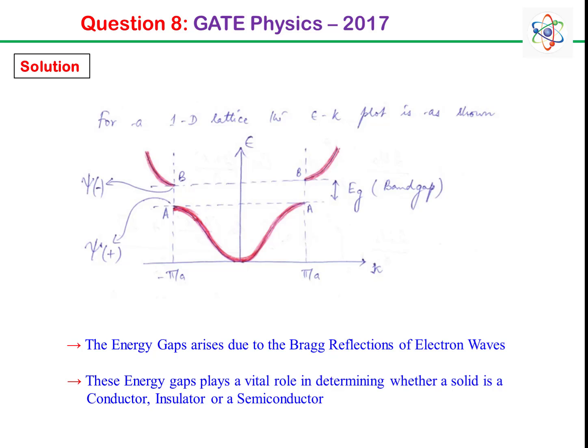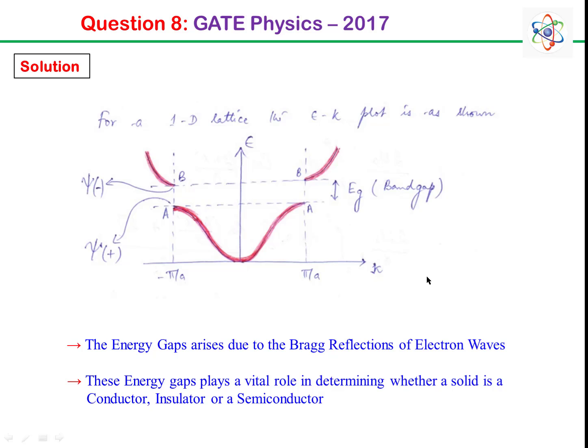Now we know that for a one-dimensional lattice, the E-k diagram looks something like this. So we can see that at the Brillouin zone boundaries, which are at k = π/a and −π/a, at these locations there are energy gaps which are denoted by Eg. And for this question, we have to find out the value of this Eg.